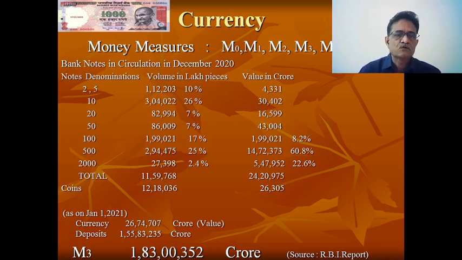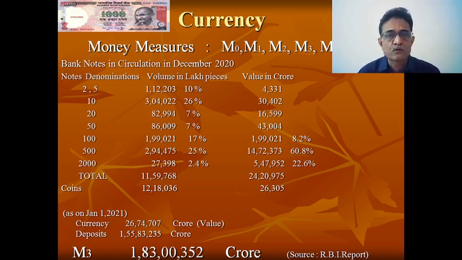Then coming to the 100 rupee notes. 100 rupee notes are the most popular notes which we are using. So how much quantity, how many lakhs of pieces, are available for 100 rupees? 1,99,021 pieces are available. If we convert it into its value, it is shown on the right hand side.